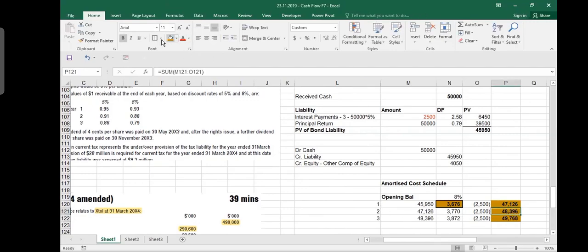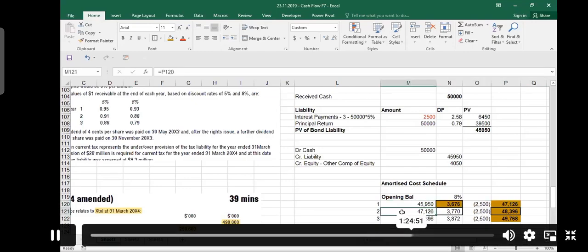Then this will go to the balance sheet, and this would have gone to the income statement. But I prepared for this previous year to get this opening balance. Why do I need it? If they ask me to make it for 2005, why do I need to prepare this? I need to prepare the previous year to find out the opening balance.